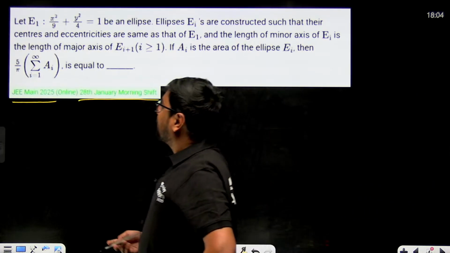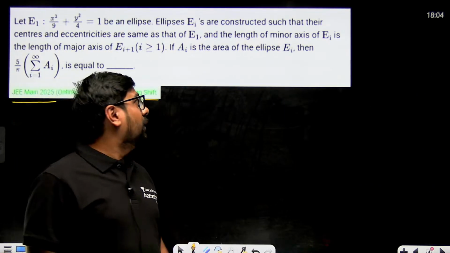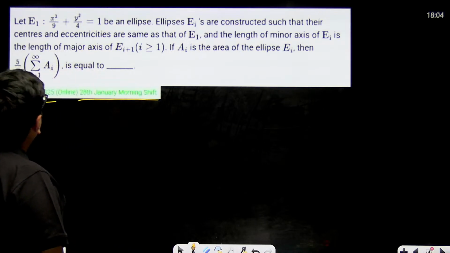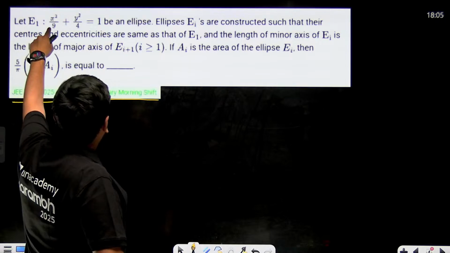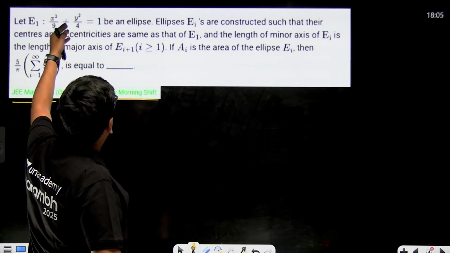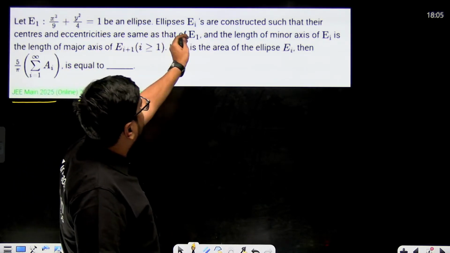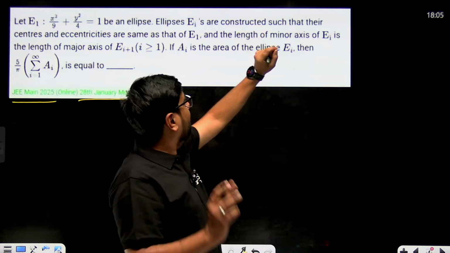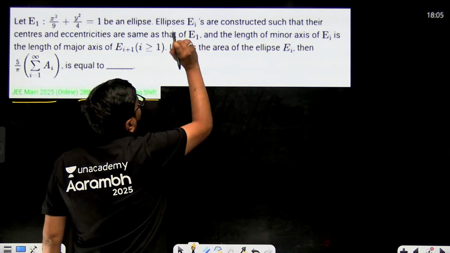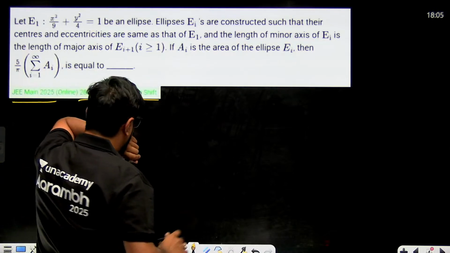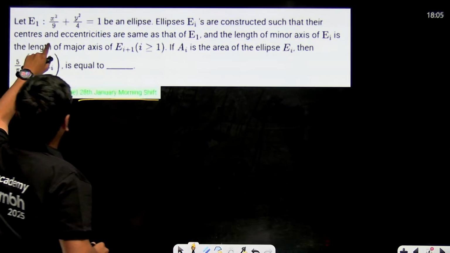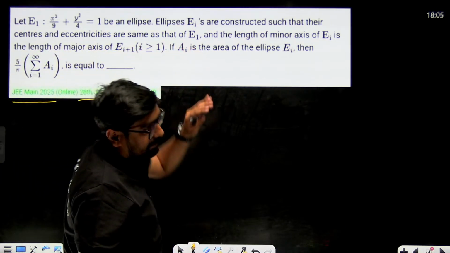Great. Okay, so now the question says, let E1, x square by 9 plus y square by 4 equal to 1, be an ellipse. Ellipses Ei are constructed such that their centers and eccentricities are same.